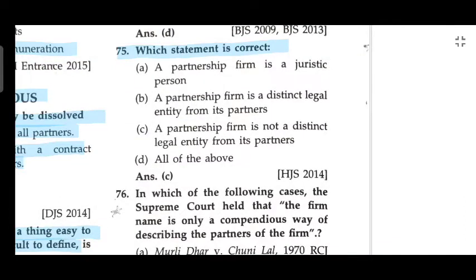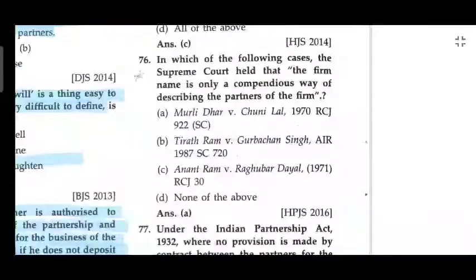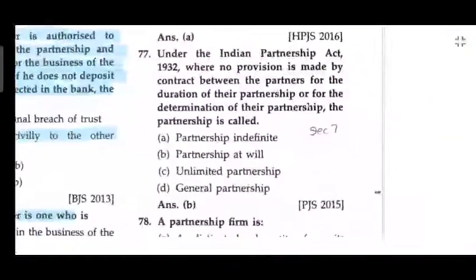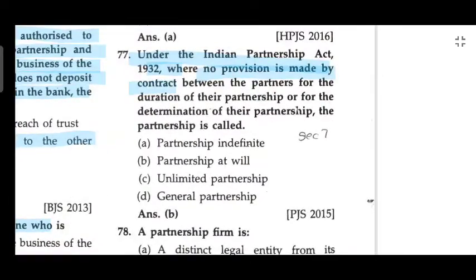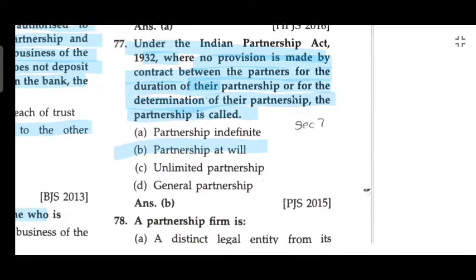Which statement is correct? A partnership firm is not a distinct legal entity from its partners. In which one of the following cases did the Supreme Court hold that the firm name is only a compendious way of describing the partners: Muralidhar versus Chunilal, 1970. Under the Partnership Act 1932, where no provision is made by the contract between the partners for the duration of their partnership or for its determination, the partnership is called partnership at will.